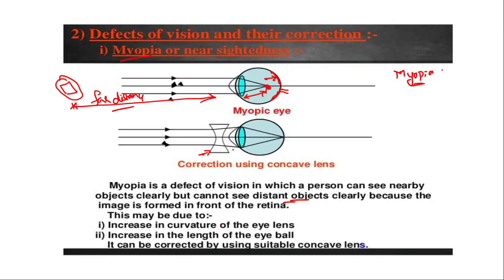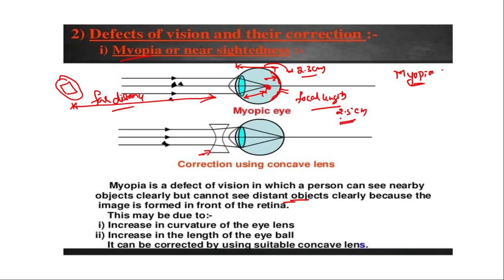Now, why will the myopia defect I explained so far be caused? It may be due to an increase in the curvature of the eye lens, or an increase in the length of the eyeball. Here you can see this eyeball has increased. The distance I told, this is 2.3 centimeter, or the focal length of our eye is almost 2.5 centimeter.